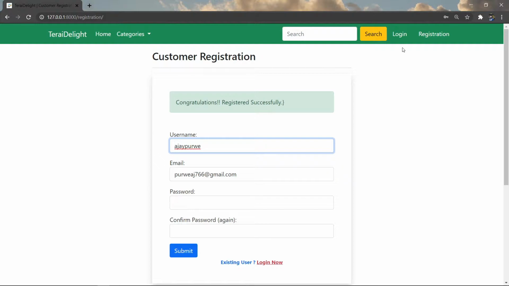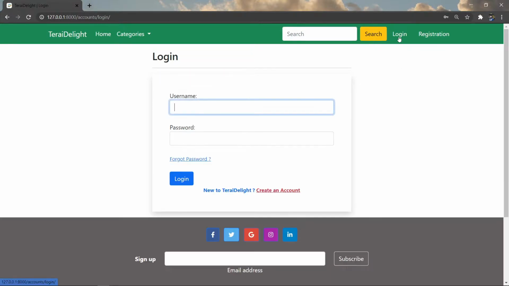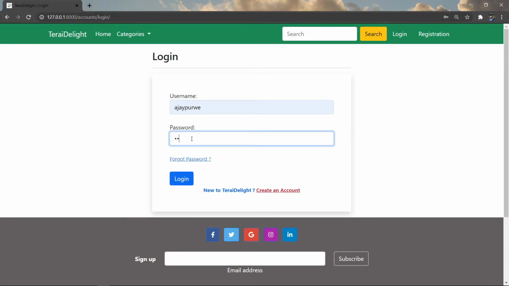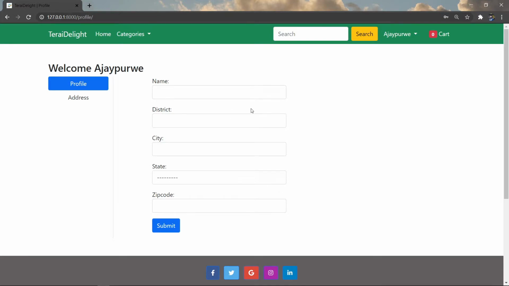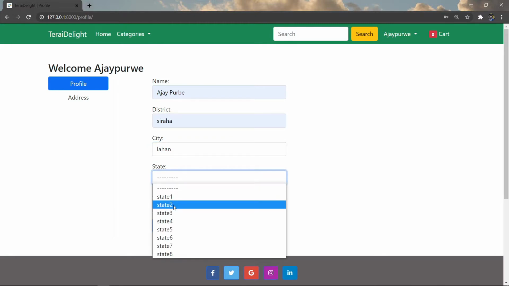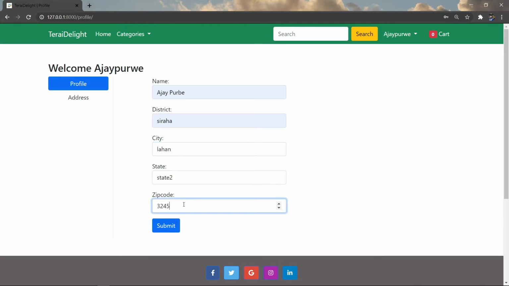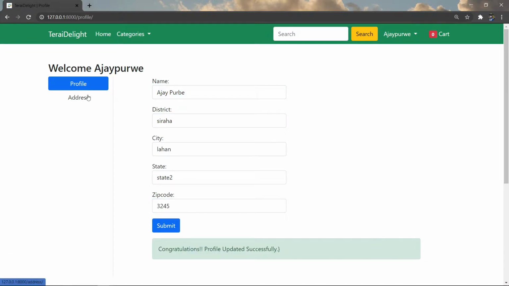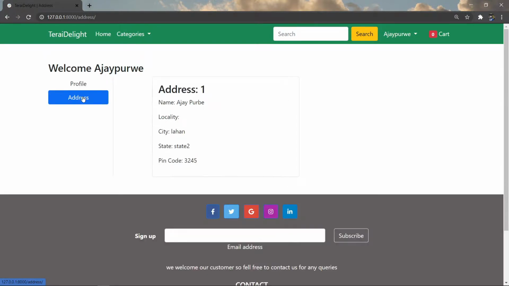After getting registered, we will log in through the same ID. After logging in, we can fill up our profile. After clicking on the submit button, our profile gets created and it will be viewed in the address section.